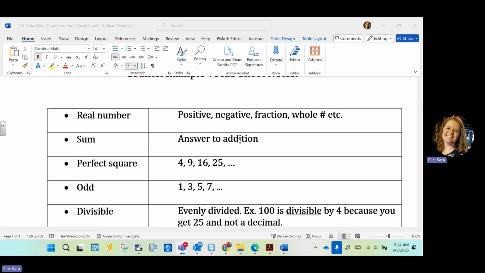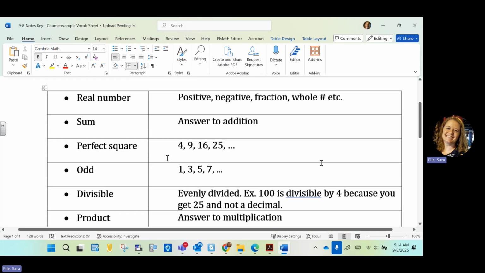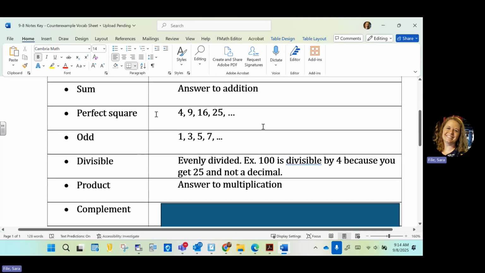It's working now. Okay, so so far we've reviewed real numbers, which is anything you've dealt with number wise. Y'all have not learned imaginary numbers yet, but fractions, decimals, whole, positive, negative, those are all real. Sum is an answer when you add. Perfect squares we've talked about. Those are numbers you can take the square root of and get an integer.